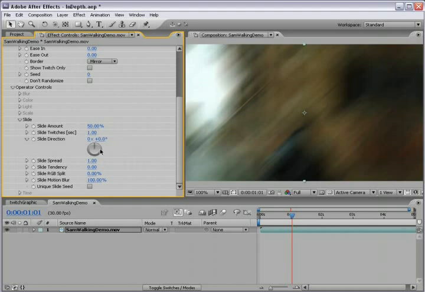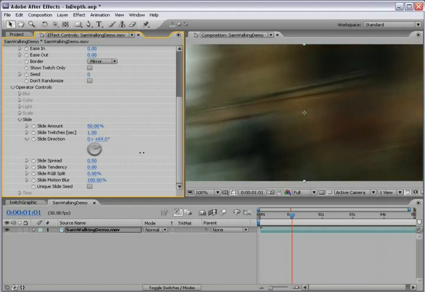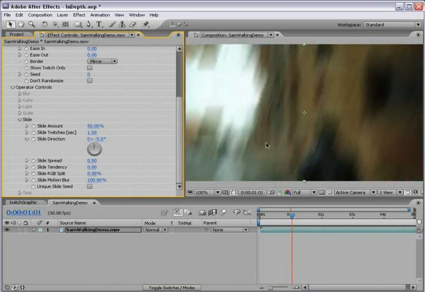But more than that, the slide spread. What that does is consider this spread 360 degrees. So at 1, it's going to randomly pick a direction in a 360 degree spin. Now, if you turn this down to 0.5, then it's just going to pick 180 degrees. So we're only going to see directions from here to about here on the spectrum.